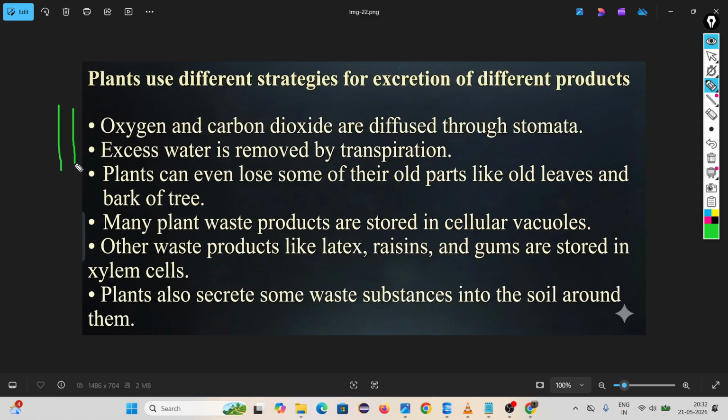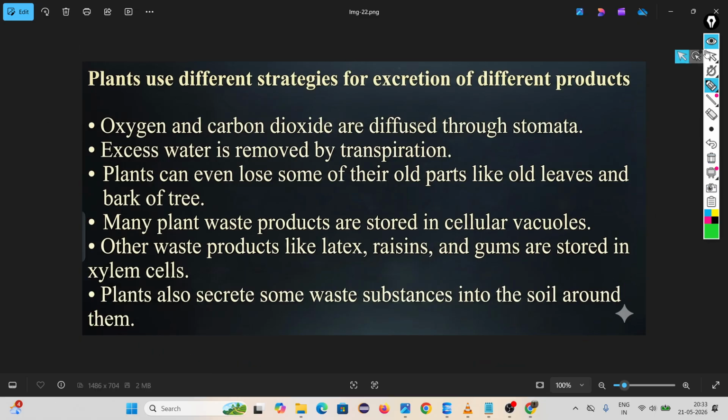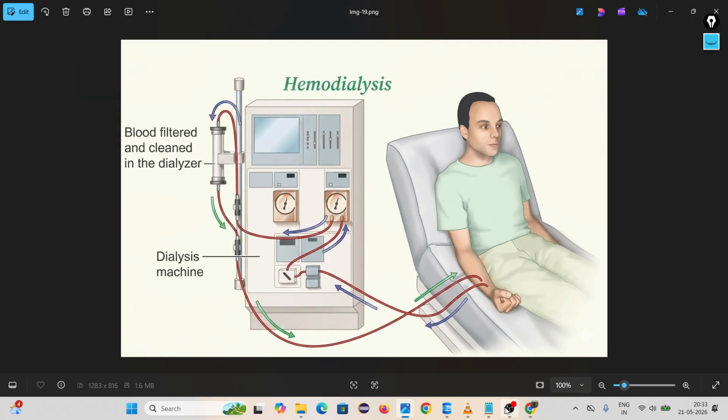The bark of a tree is also one type of excretion. Many plant waste products are stored in cellular vacuoles. Other waste products like latex, resins and gums are stored in xylem cells. Xylem cells are dead, that's why they store this type of substance. Plants also secrete some waste substances into the soil around them, through the roots. But they don't have a proper system like human beings; they release their waste in different forms. With this, we completed this.